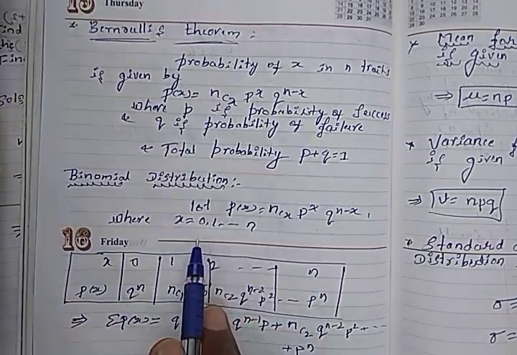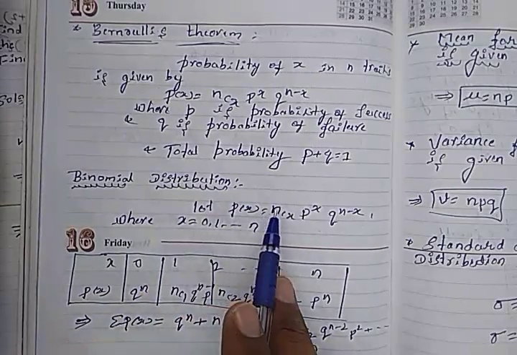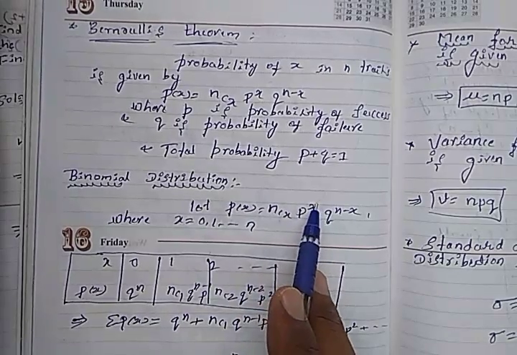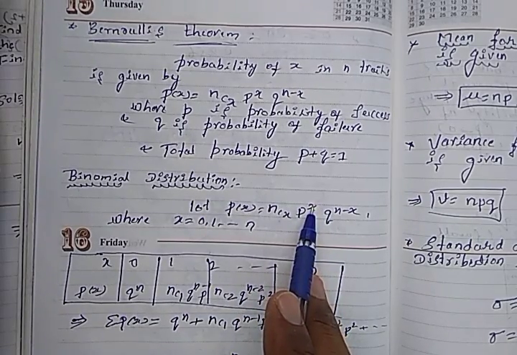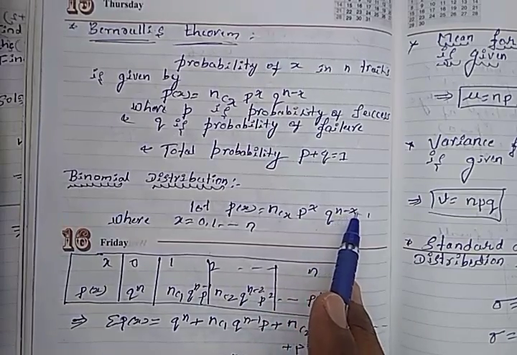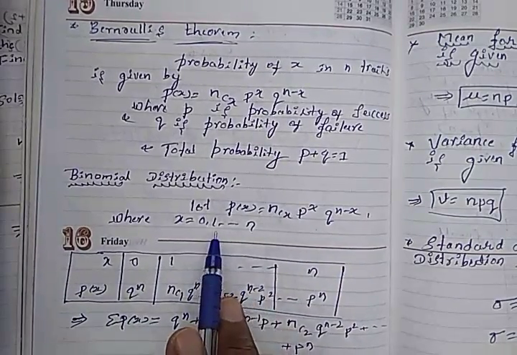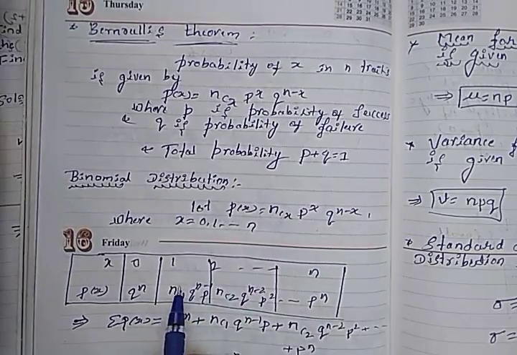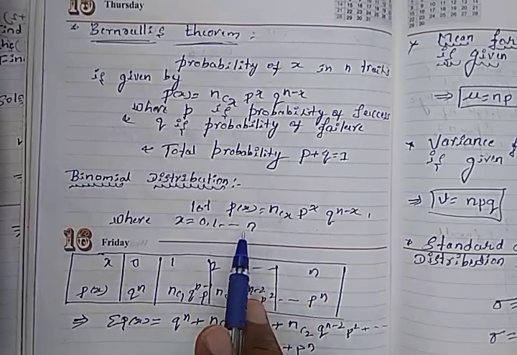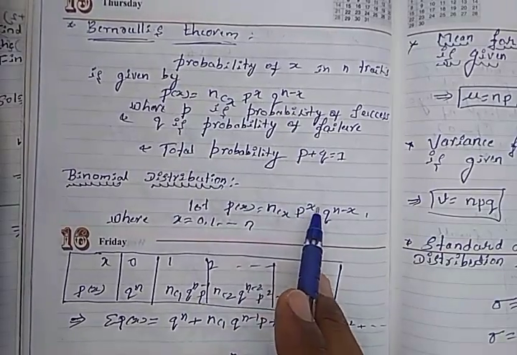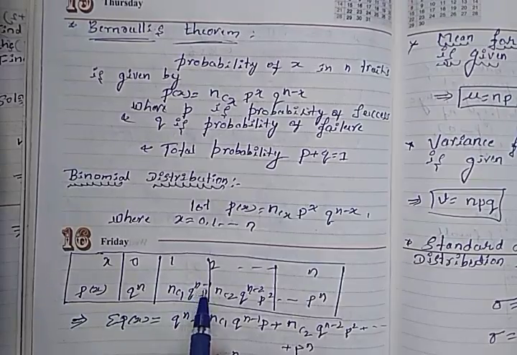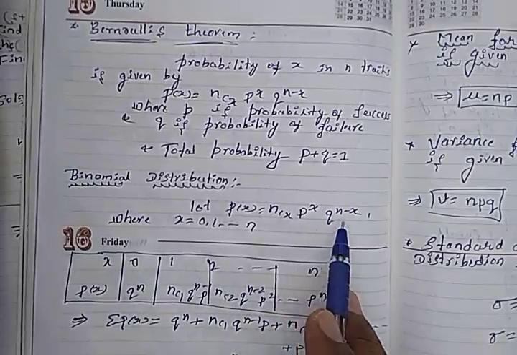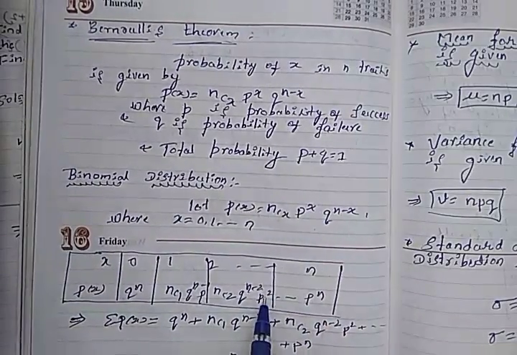Here, x equal to 0 means nC0 p^0 q^(n-0). nC0 is 1, p to the power 0 is 1, anything to the power 0 is 1, so we get q^n. Next, x equal to 1 means nC1 p^1 q^(n-1). Next, x equal to 2 means nC2 p^2 q^(n-2), and so on.